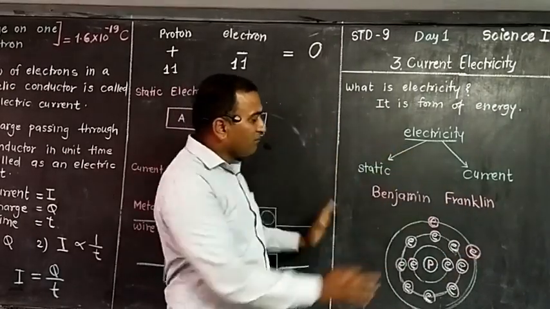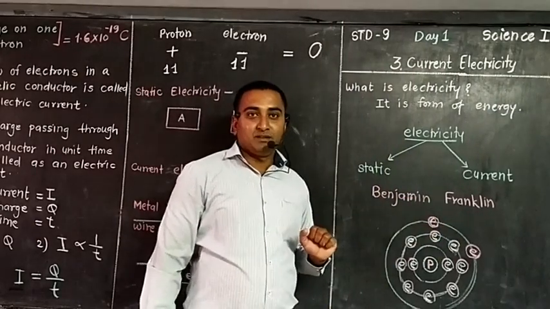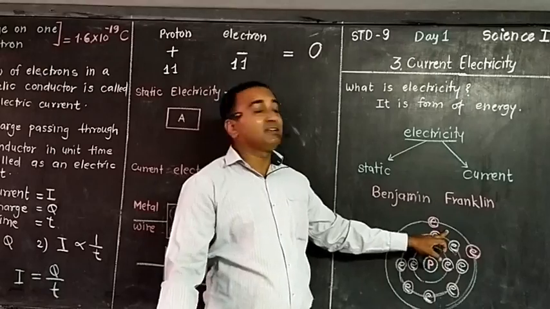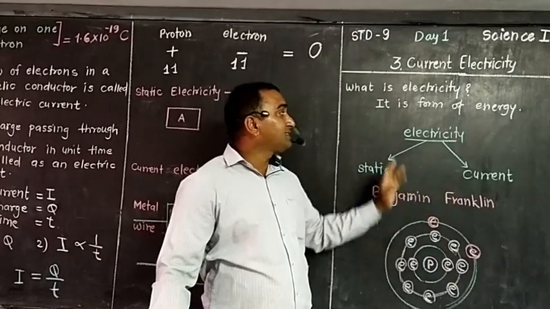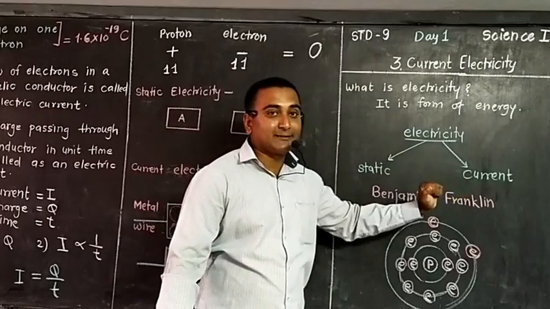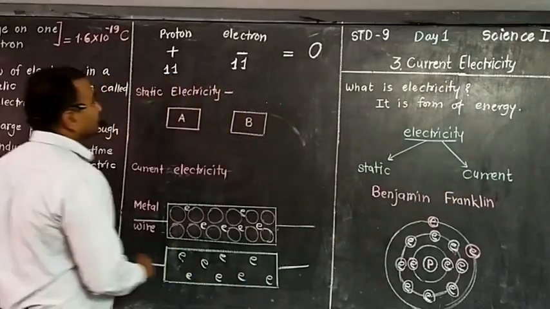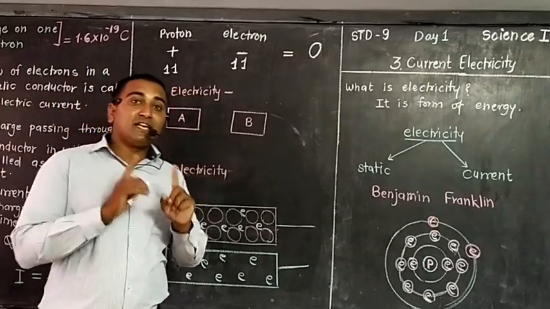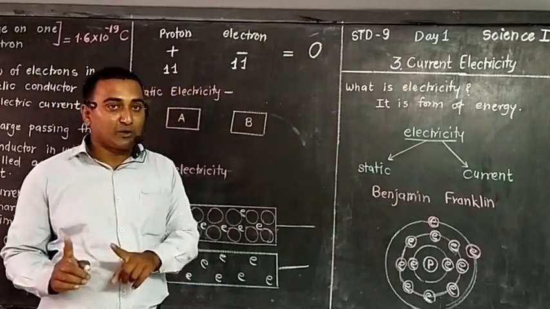And it is totally a matter of free electrons. According to how the free electrons are moving, electricity is divided into 2 parts, static and current electricity. The first is static electricity. Each and every atom has the same number of protons and electrons.